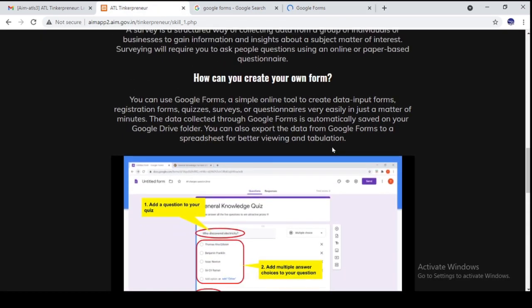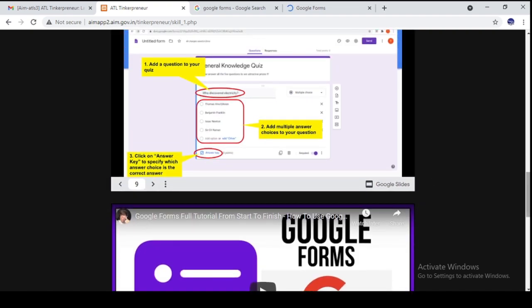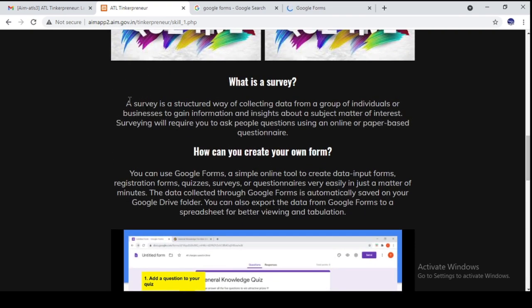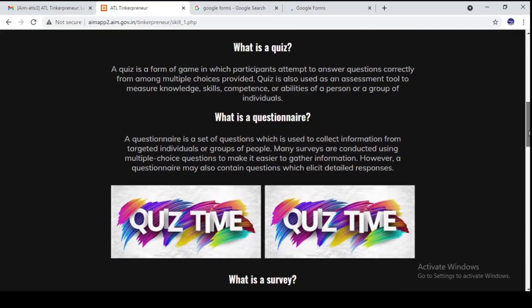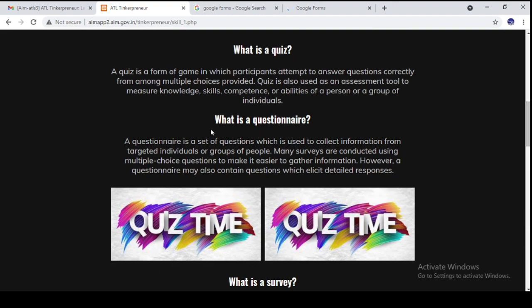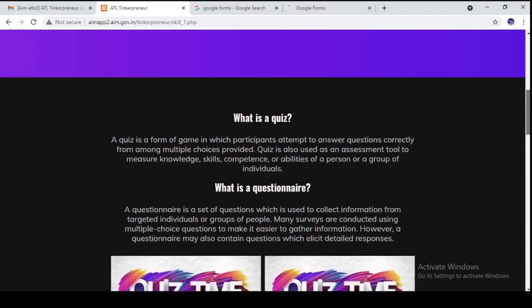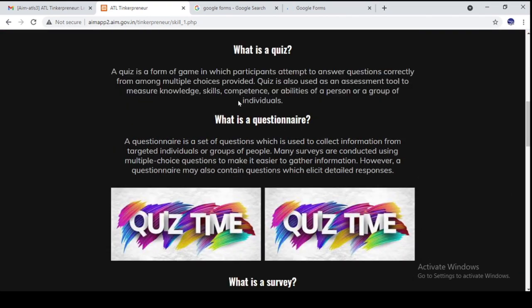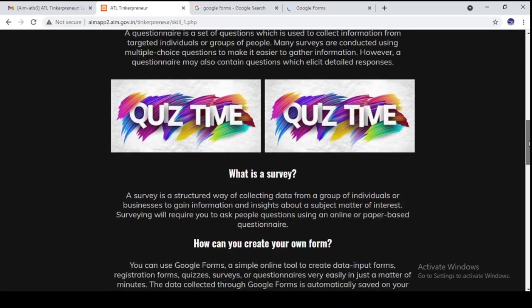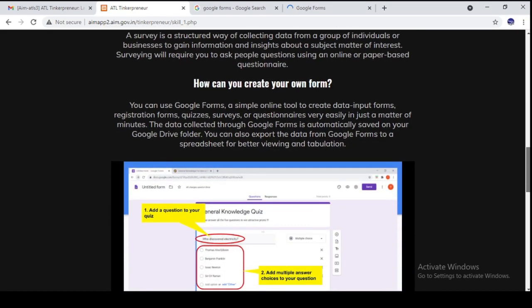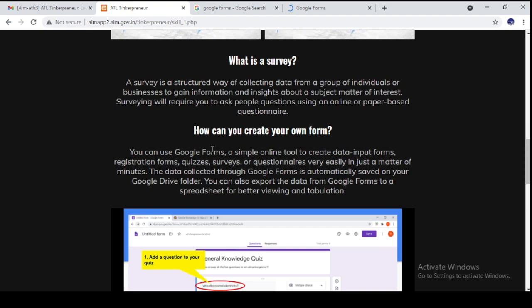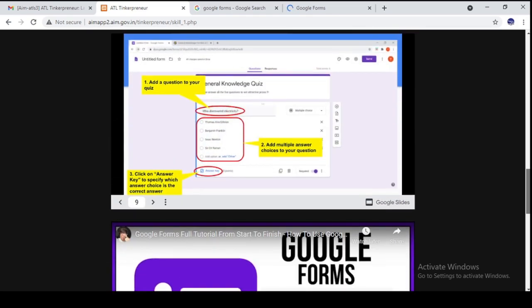Now for what purpose you will create the Google Form, you can see here. You can create a survey, a quiz or a questionnaire with a Google Form. You can create a quiz on the basis of some topic, maybe general knowledge, science or social science, anything you can include. You can create a survey to collect information from people, or customize it in any other way as per your need.